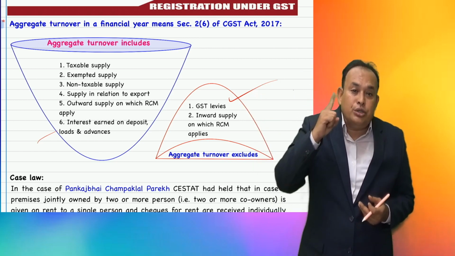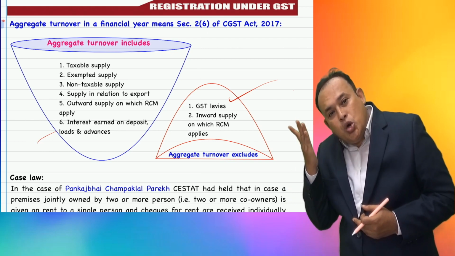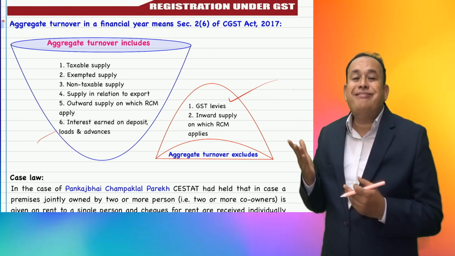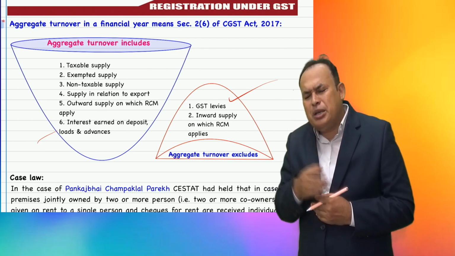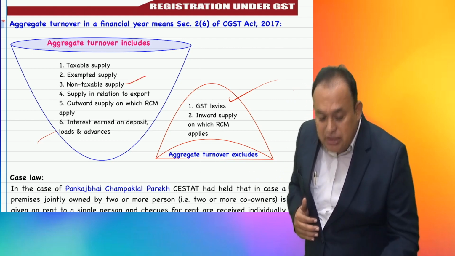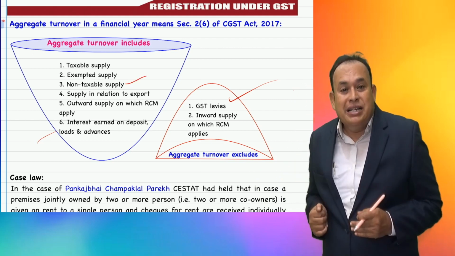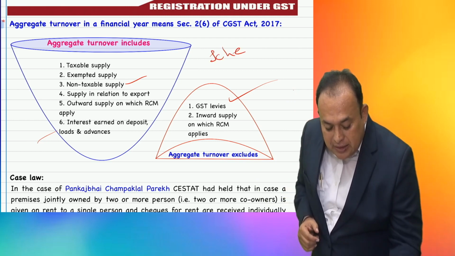Also, aggregate turnover should not include non-taxable supply. Non-taxable supply is inclusive here. What is not inclusive here means supply excluded under Schedule 3.